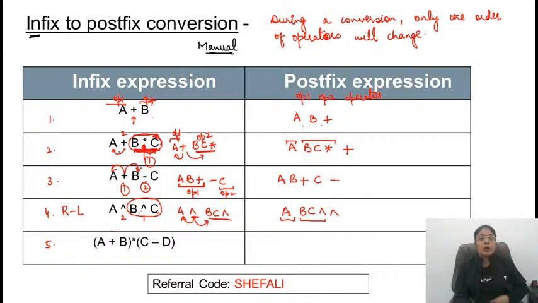Next, fifth: what is the application of Polish notation? Focus is basically given to the reverse Polish notation, because whenever we are evaluating any expression, it requires only a single scan. So it takes less time for the evaluation of an expression. That is the application. Alright.